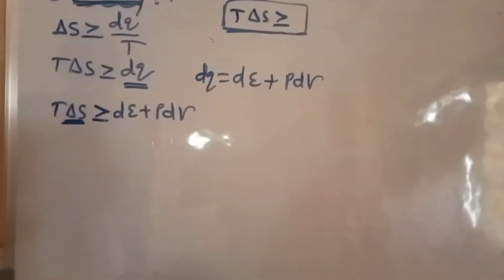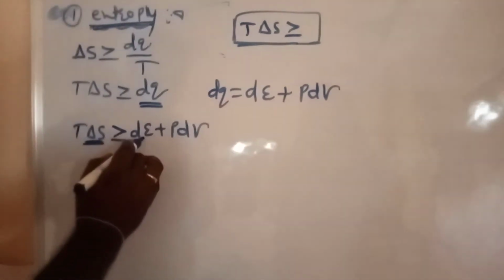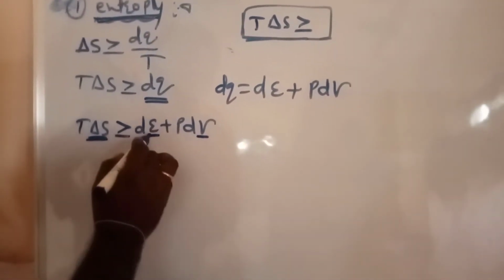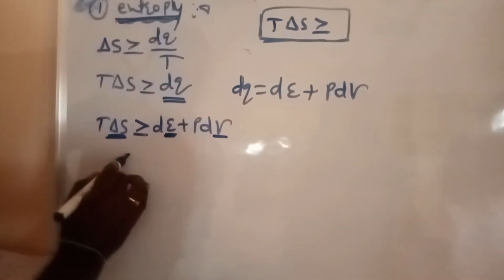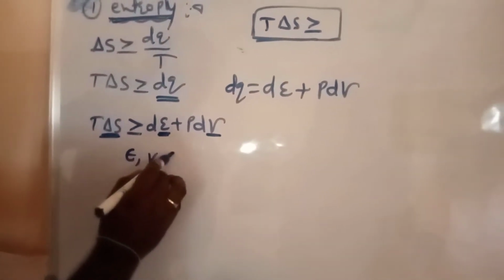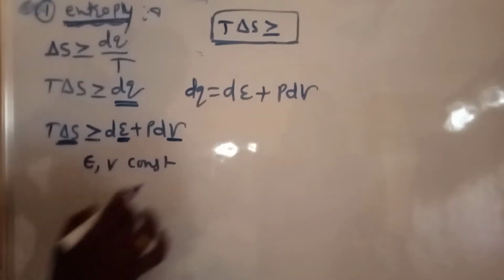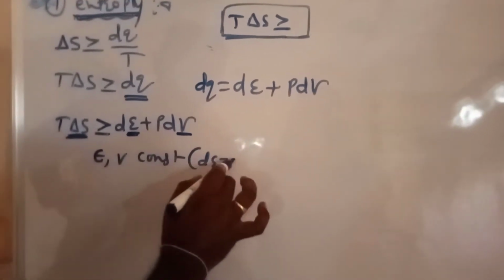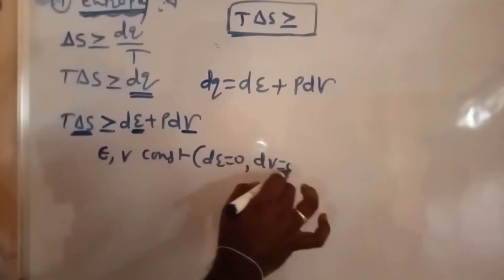Remaining terms are constant. What about the remaining terms? E and V are constant. I am writing here E comma V constant. E constant means dE is equal to 0 and dV is equal to 0.